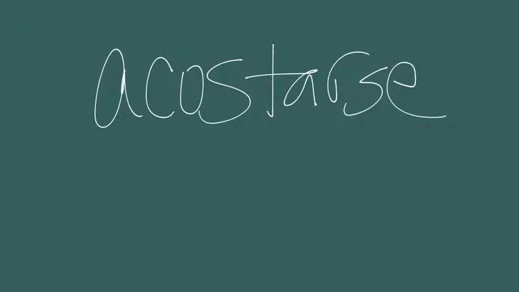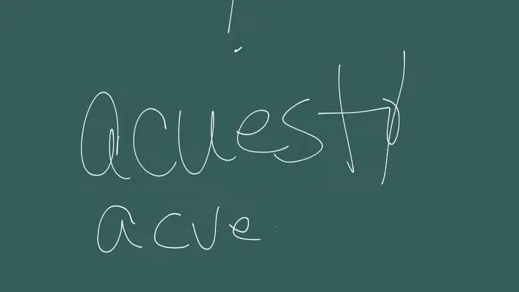So I'm going to say, go to bed, don't go to bed. Acostarse. What's the yo form of acostarse? It's acuesto. I'm going to take off the O. AR verbs go to E, so the command should be acueste. But we're going to do an affirmative command, so it's going to be acuéstese.